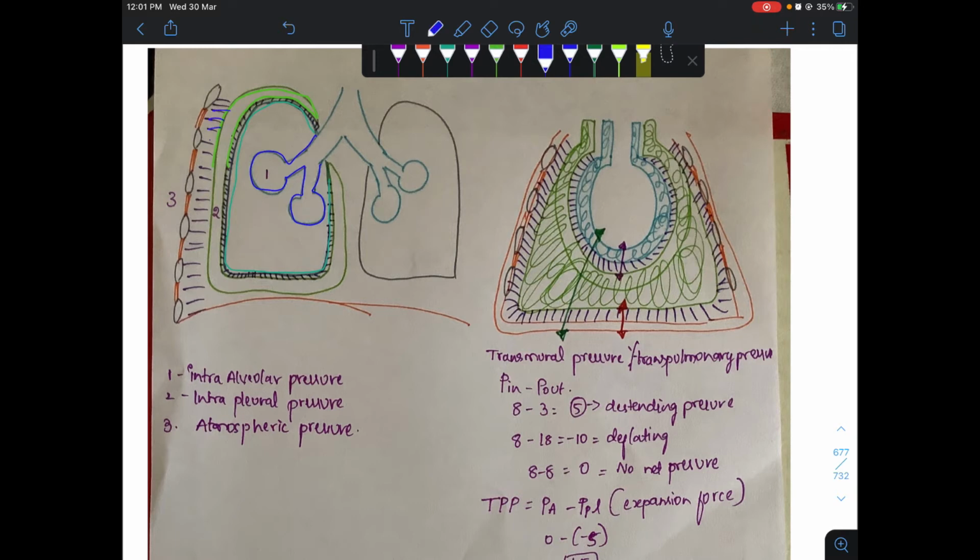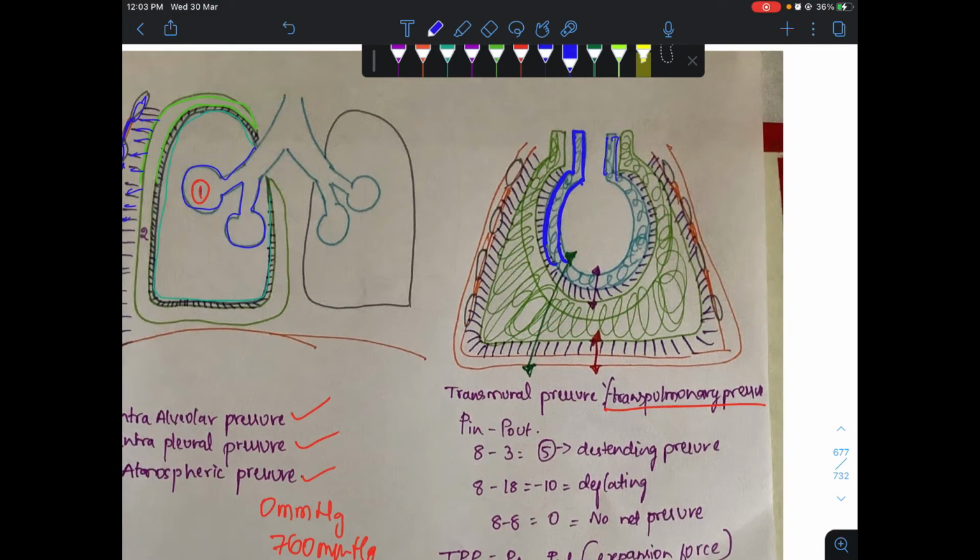This is the chest wall, and we have ribs and the muscle. The pressure within the alveoli is called intra-alveolar pressure, the pressure within the pleural cavity is called intrapleural pressure, and the pressure outside the chest wall is the atmospheric pressure. It is about 0 mmHg, that is 760 mmHg.